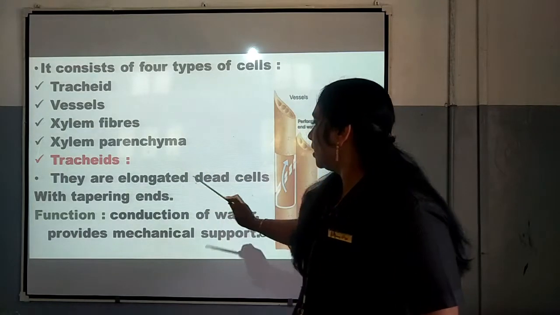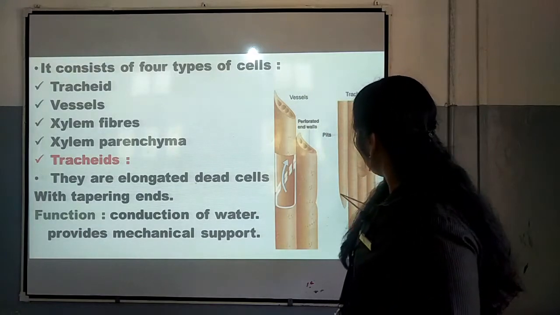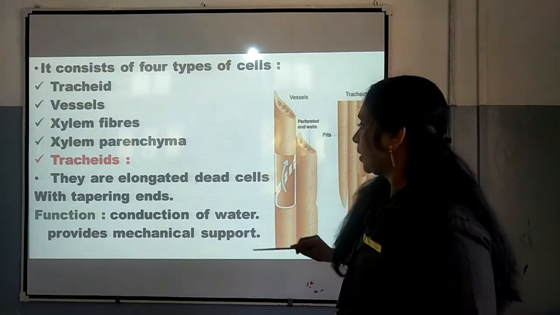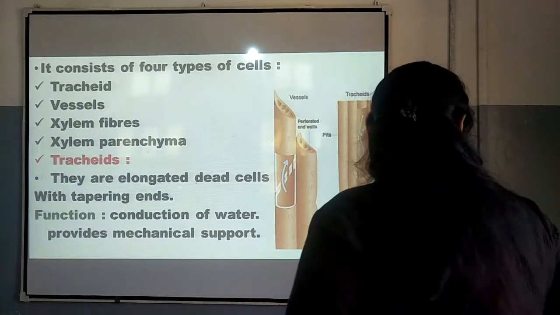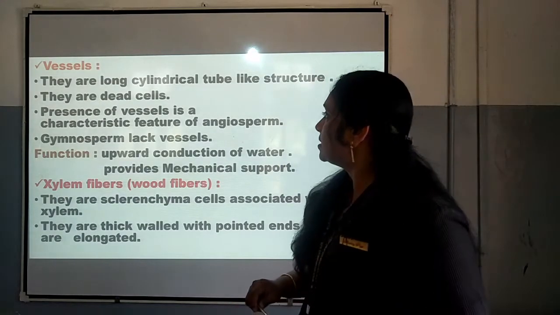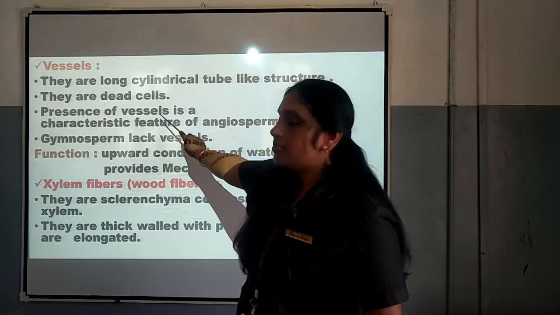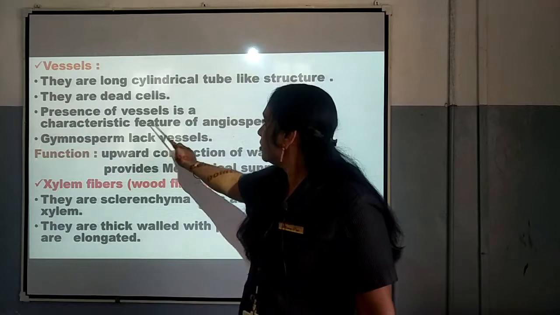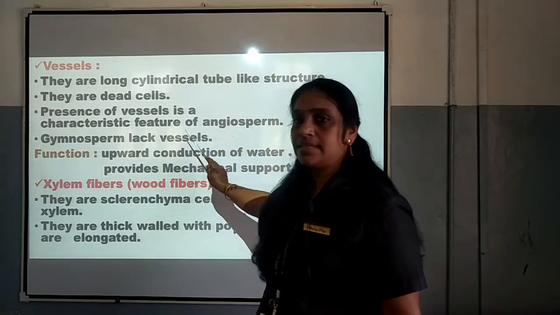Tracheids are elongated dead cells and they have tapering ends. Tapering means you can see pointed ends, and the function is conduction of water as well as providing mechanical support. Vessels are dead, and an important point is that the presence of vessels is a characteristic feature of angiosperms, and in gymnosperms vessels are absent.